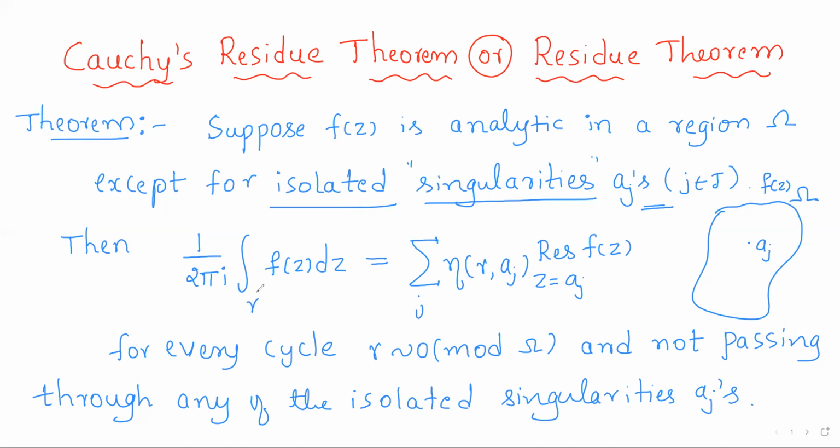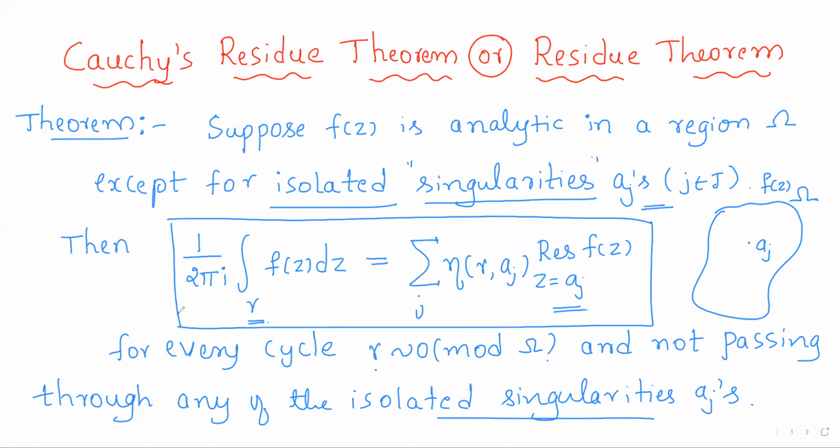Then 1 by 2 pi i integral f of z dz over any cycle gamma is equal to summation of eta gamma a_j into residue of f of z at z equal to a_j. This holds for every cycle gamma which is homologous to 0 with respect to omega and not passing through any of the isolated singularities a_j. So by this equation, we can clearly observe that we are attempting to evaluate a line integral over any cycle.